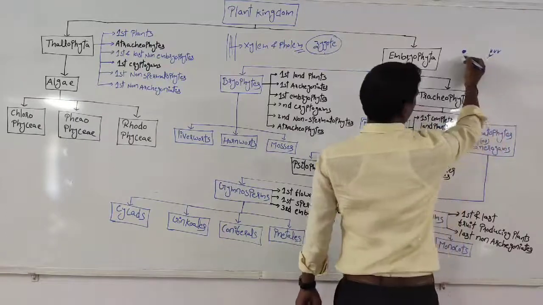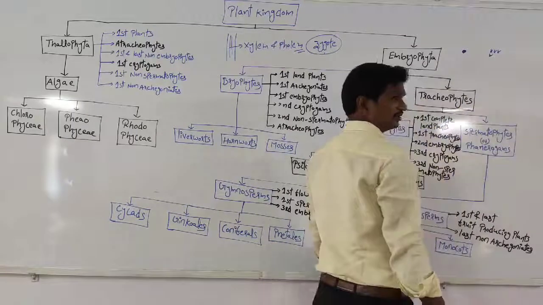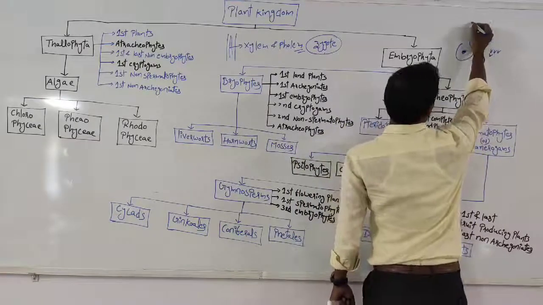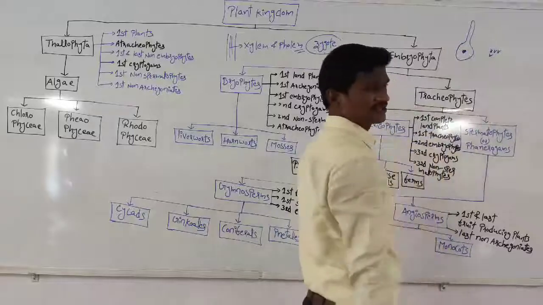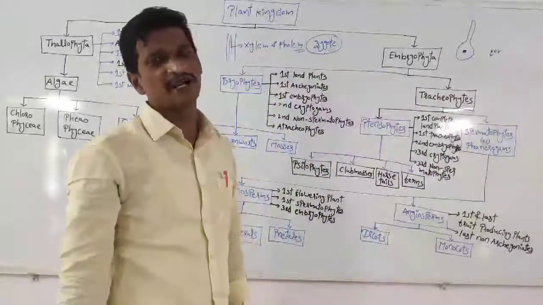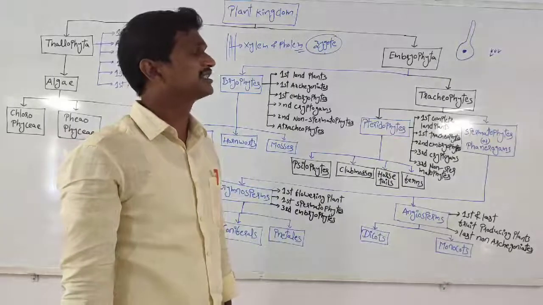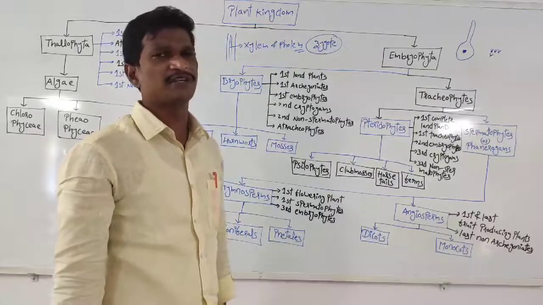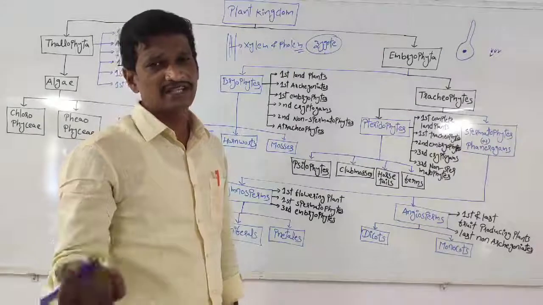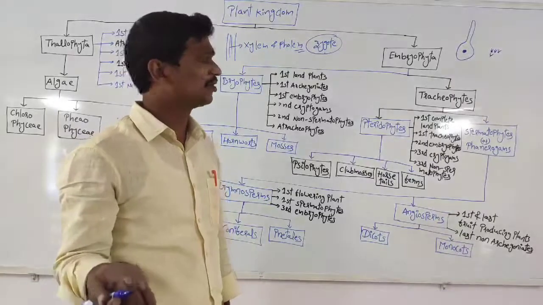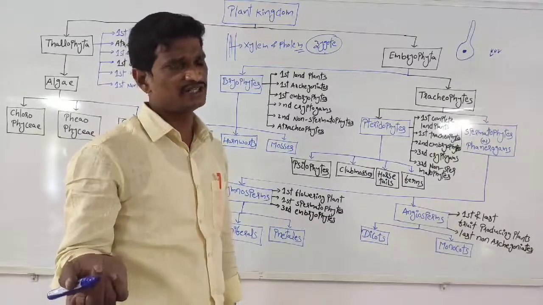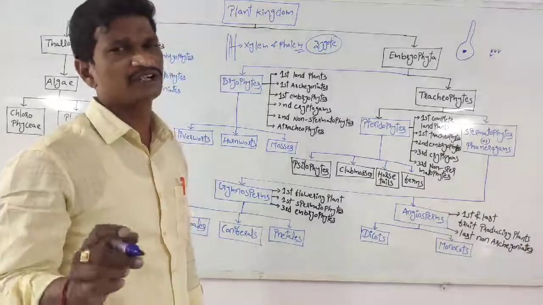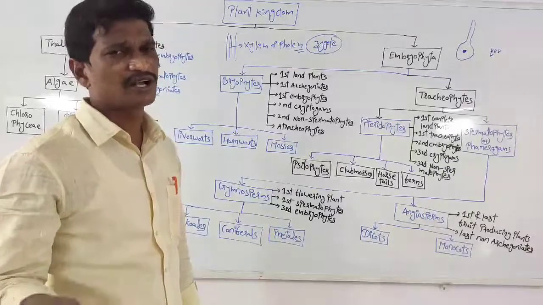If the male and female gametes are covered by multicellular jackets, which are nothing but covering structures, these are called archegoniates. If the male and female gametes are not covered by jackets, these are called non-archegoniates.